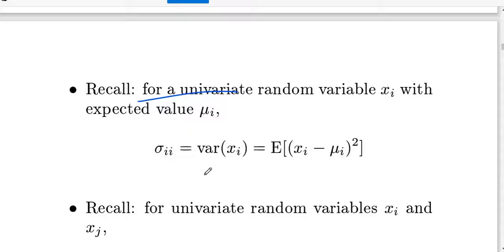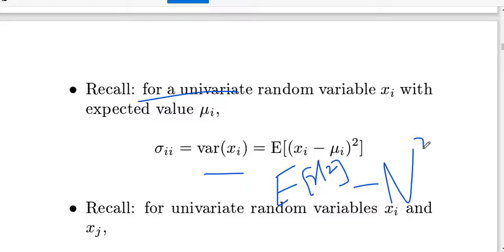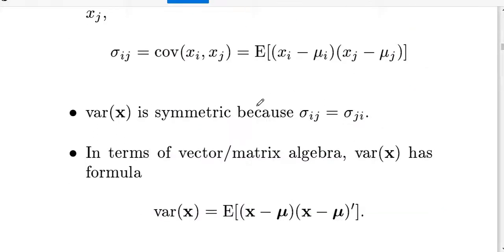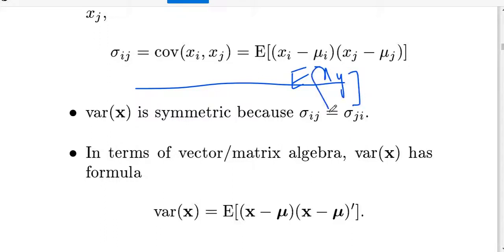In univariate, we can discuss some formulas also. The formula for variance of x is the expected value of (x minus mu) whole square, or alternatively the expected value of x square minus mu square. This is the covariance formula: expected value of (x minus mu x) into (y minus mu y), and finally you get expected value of xy joint minus expected value of x into expected value of y. When they are independent, you get 0. The variance matrix is symmetric; this property is important, we can discuss it later.